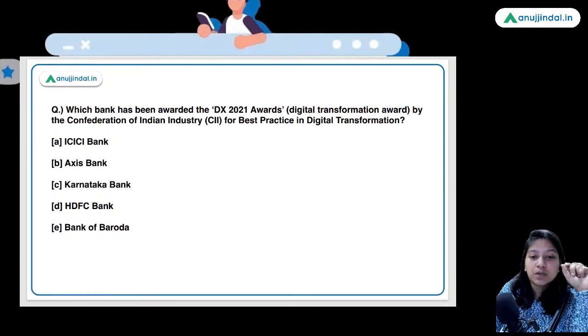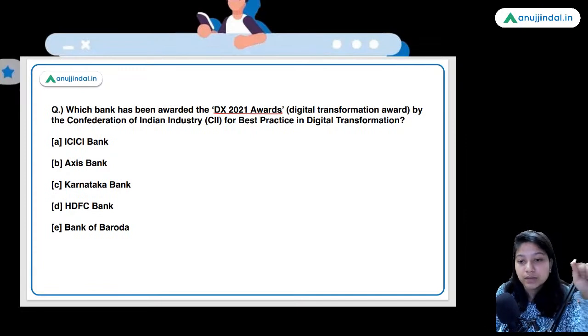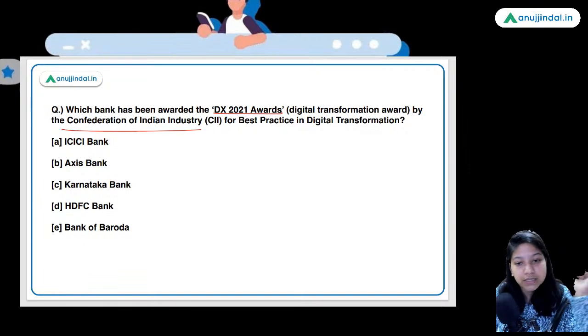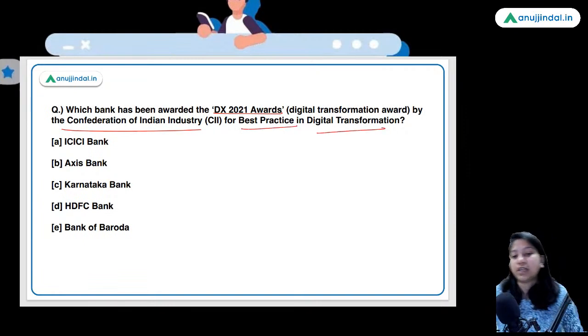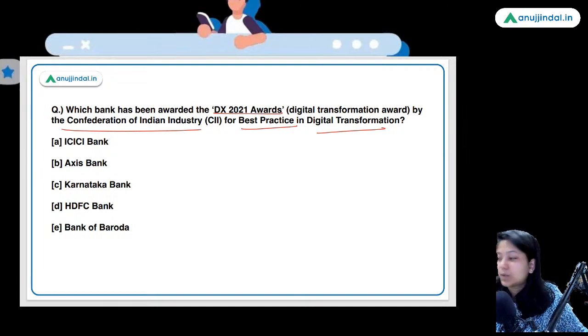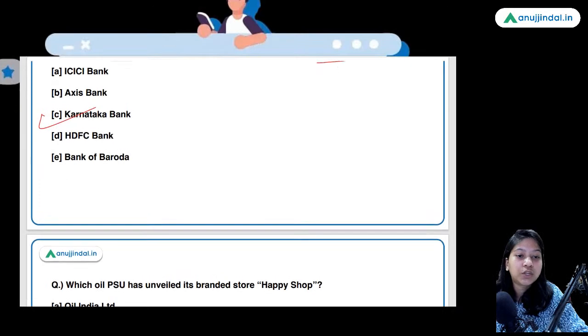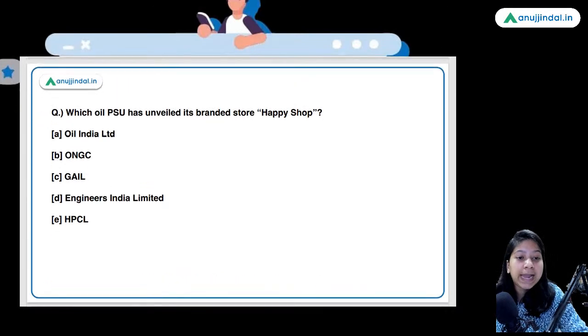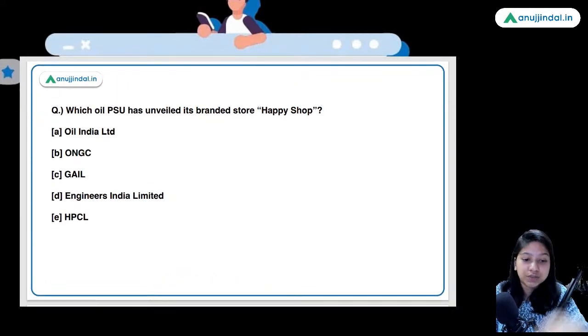Which bank has been awarded the DX 2021 Digital Transformation Award by the Confederation of Indian Industry for best practice in digital transformation? Which bank holds this award? So guys, what is the right answer? The right answer is Karnataka Bank. I hope that you are preparing the heads of these banks which are in the news.